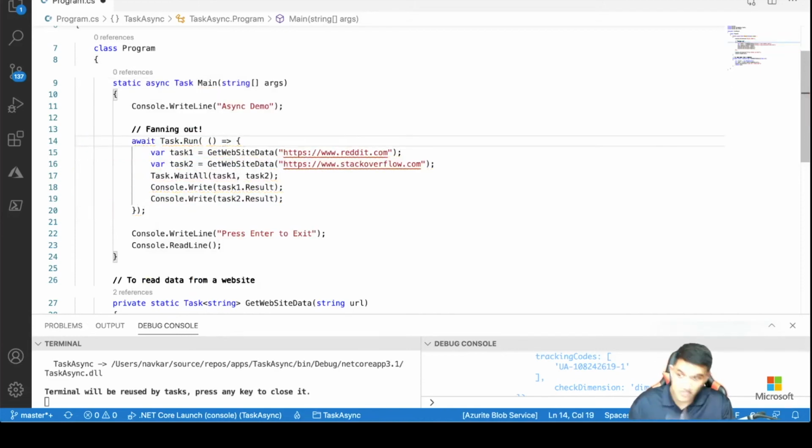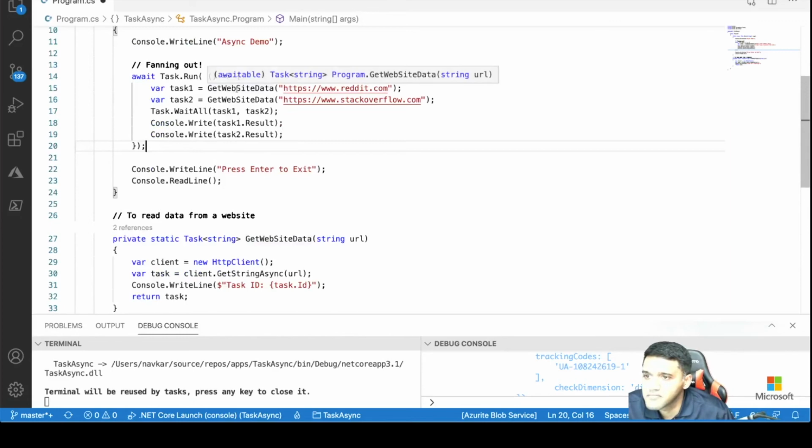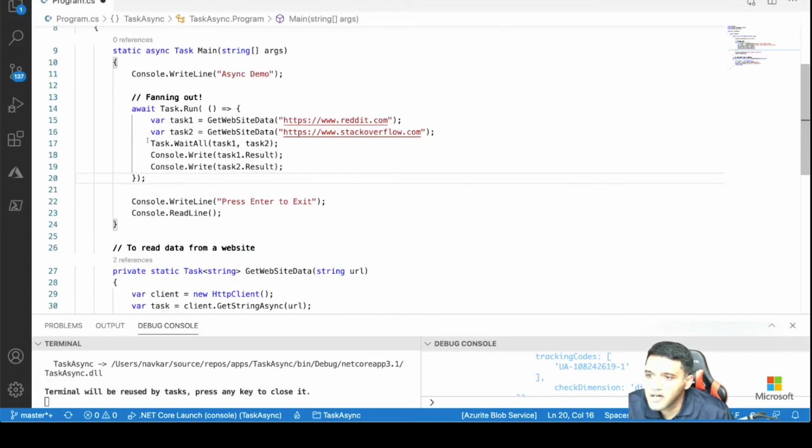because task return is awaitable, or I can use await. This is also awaitable, right? This is returning awaitable. So I can also use await here. So let's try that. But I won't be able to fan out in that case. Here I'm fanning out because I'm using wait all and it's waiting for these two tasks. So let's see the other way.